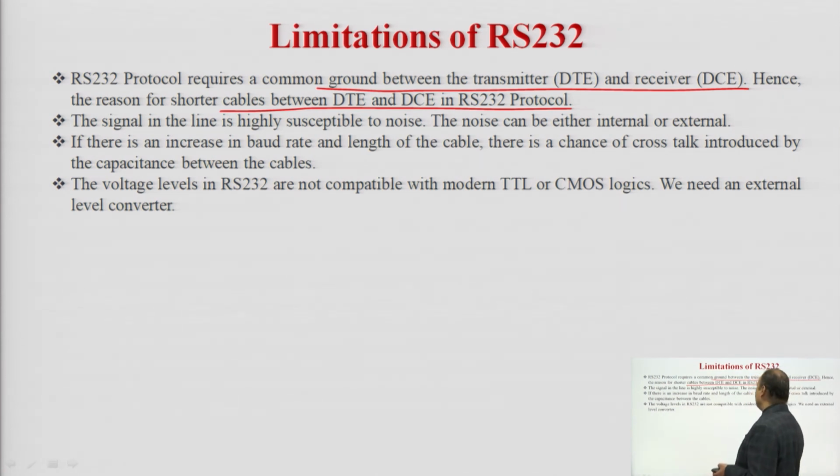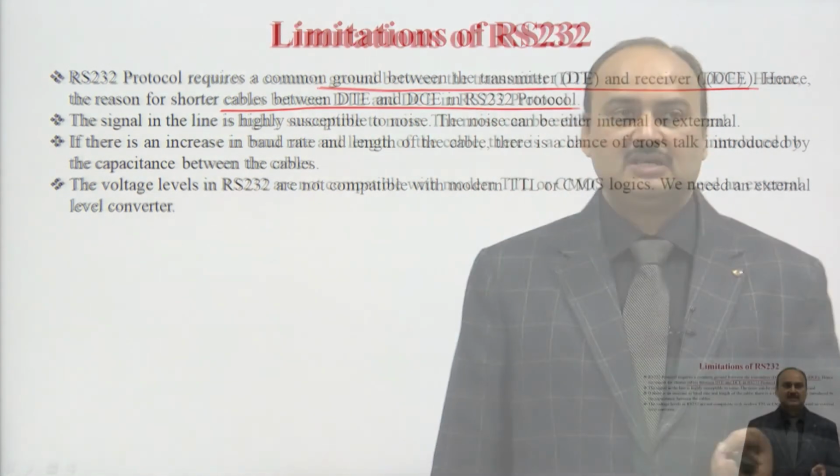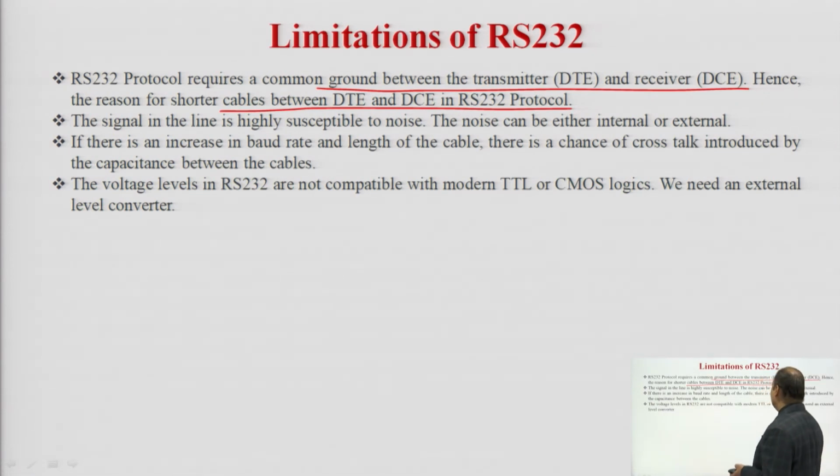If there is an increase in baud rate and length of the cable, there is a chance of crosstalk introduced by the capacitance between the cables. The voltage levels in RS-232 are not compatible with modern TTL or CMOS logic. We need an external level converter. As we know, in RS-232 logic 0 is represented by plus 12 volts and logic 1 is represented by minus 12 volts. So, it is not compatible with TTL or CMOS devices. We need a level converter between RS-232 and the TTL and CMOS logic circuitry. This is a major limitation of the RS-232 standard.